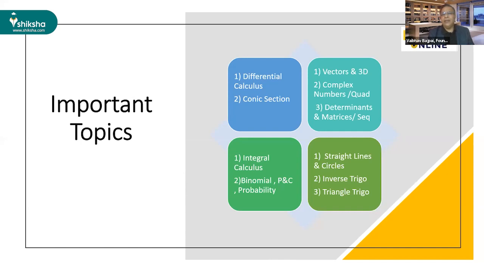And similarly, in the second unit, I have taken vectors and 3D, then complex numbers and quadratic equation, determinant and matrices, and sequence series. So I'm expecting one question from each section: one question from vectors and 3D, one from quadratic and complex numbers, and one from determinant, matrices and sequence series. And similarly, in this section, I'm also expecting one or two questions from integral calculus, and one question from binomial, permutation combination and probability.